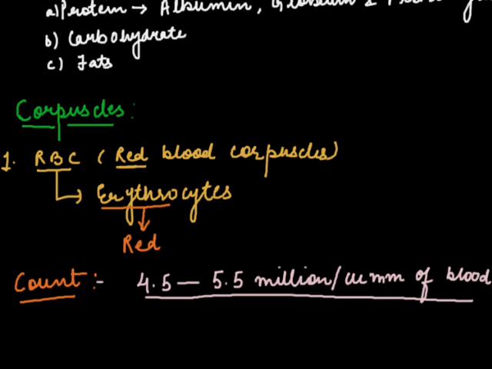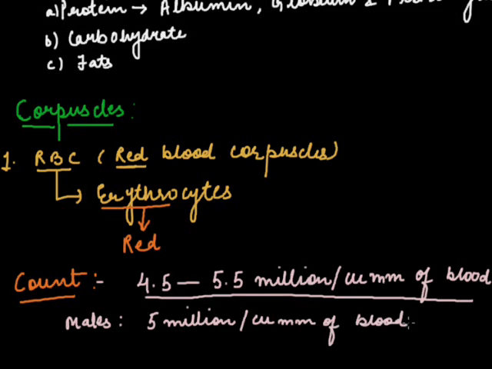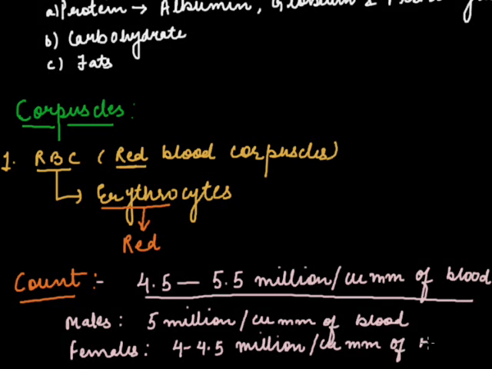Now the count varies from male to female. The count in males is always greater than in females. In males, the count is around 5 million per cubic millimeter of blood, and in females, it is around 4 to 4.5 million per cubic millimeter of blood.